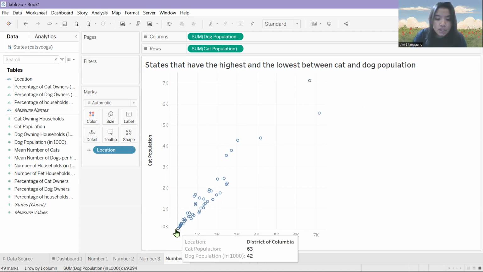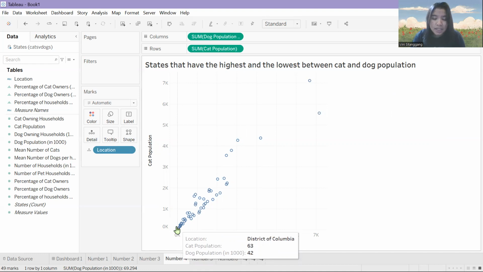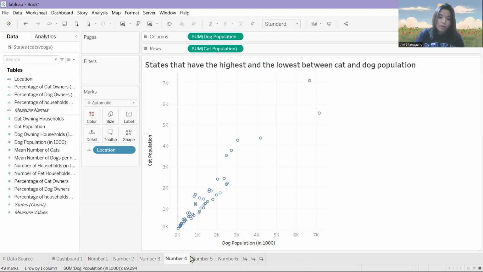The second question is which state has the lowest population of both cats and dogs. We can see from this sheet it is the District of Columbia, where the cat population is 63 and the dog population in thousands is 42. So that's all from research question number four.